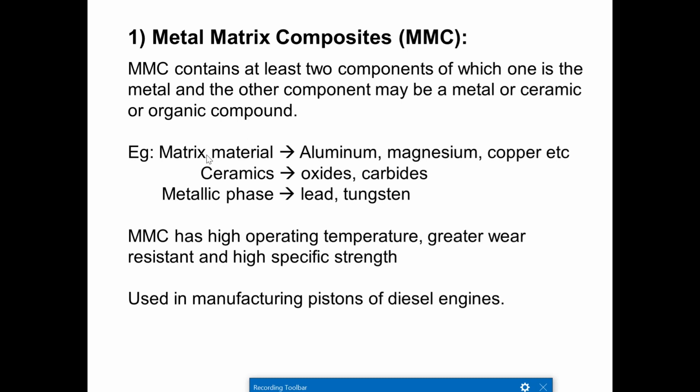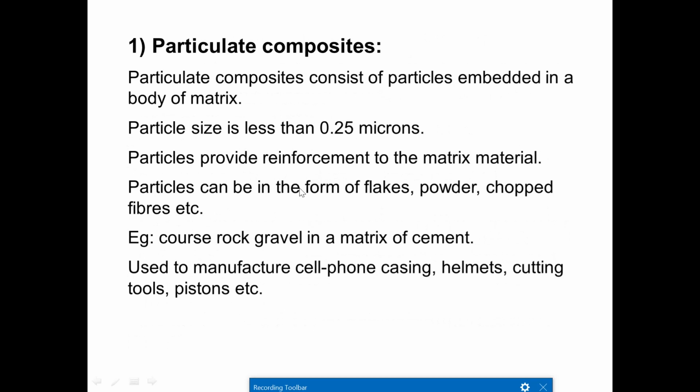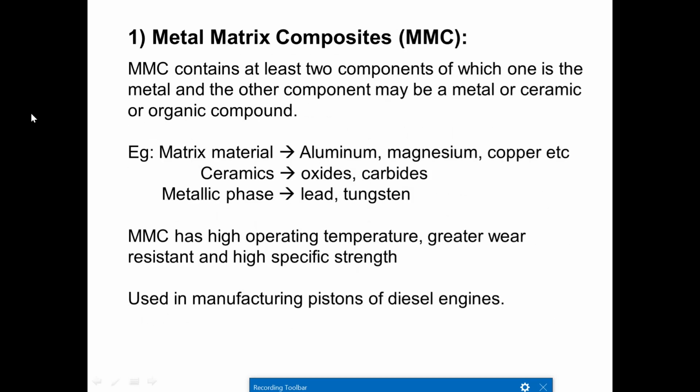It may be a ceramic, or a metal, or any organic compound also. So we call it a metal matrix composite. Example: matrix material is aluminum, magnesium, copper, and ceramics such as oxides and carbides we can use, and for the metallic phase we use lead, tungsten, and when you combine these, we get a metal matrix composite.